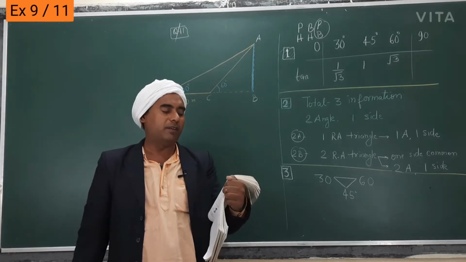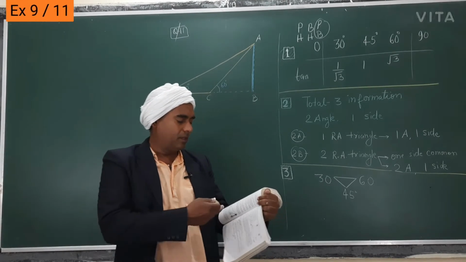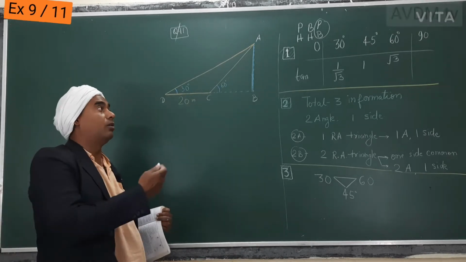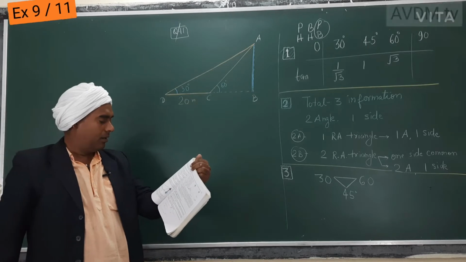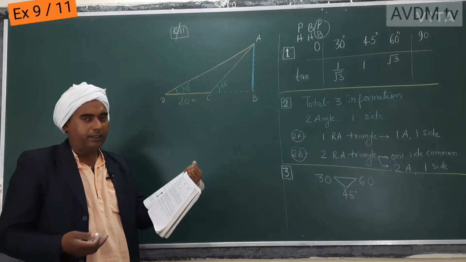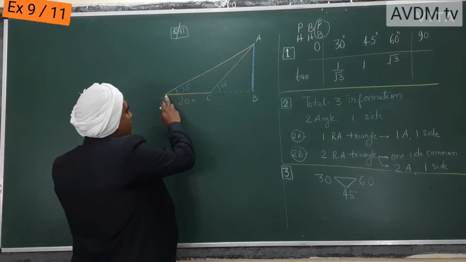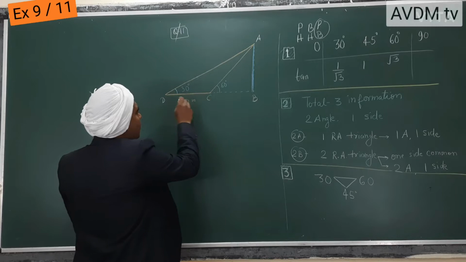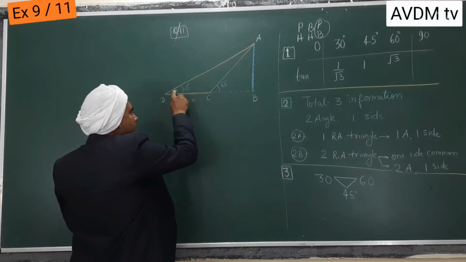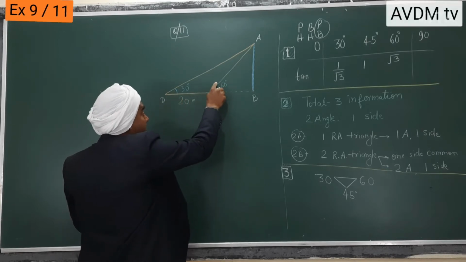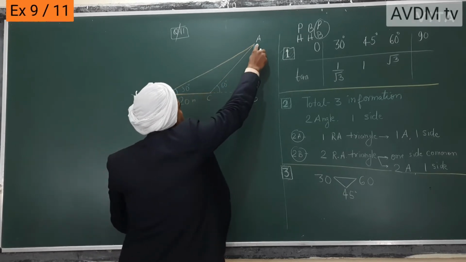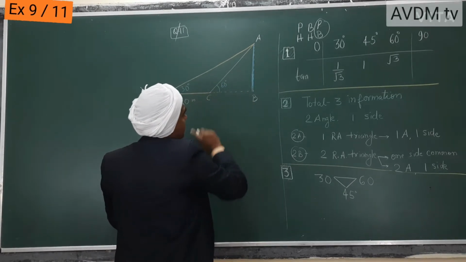So namaskar. Today we will solve question number 11. The question is very interesting and the simplest thing is it is drawn already. If you look only at the figure before reading anything, you have an obtuse angle triangle whose one side is 20 meter, and the angles are 30 degree and 120 degree. So angle, side, angle, and you have to find the height.